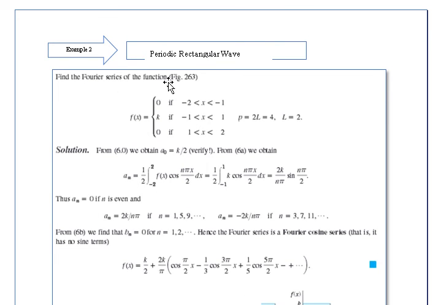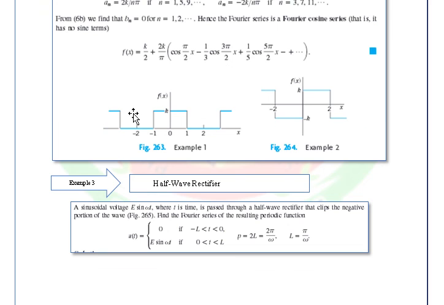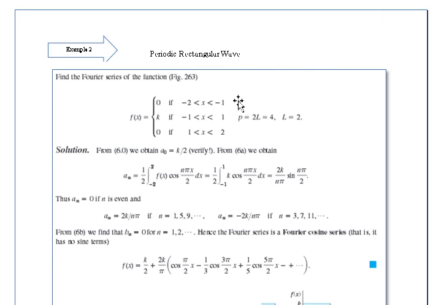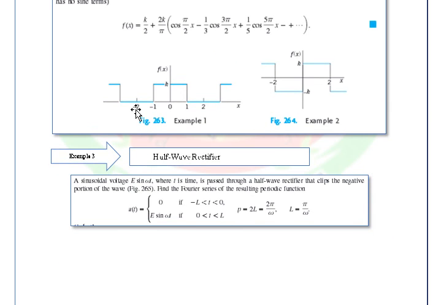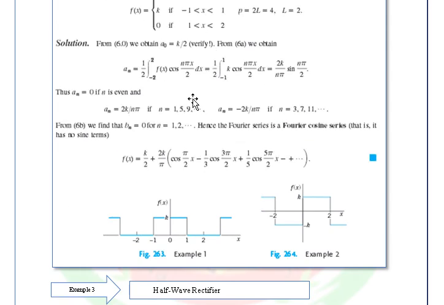Example. So, periodic rectangular wave, no? So ito yung itsura ng periodic rectangular wave, represented by this equation. So sabi dito, yung function daw natin is equal siya sa 0 when our x is in between negative 2 to negative 1. So ito yun siya, no? From negative 2 to negative 1, equal siya sa 0.